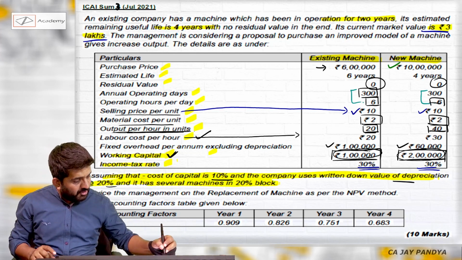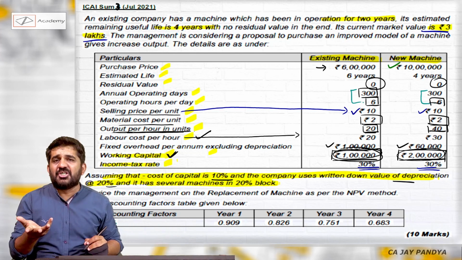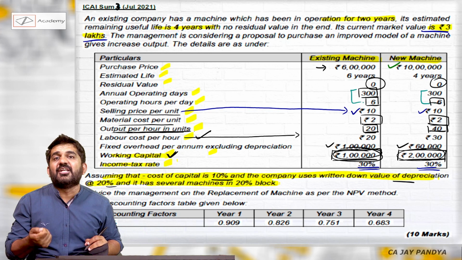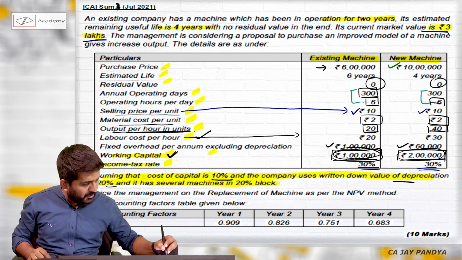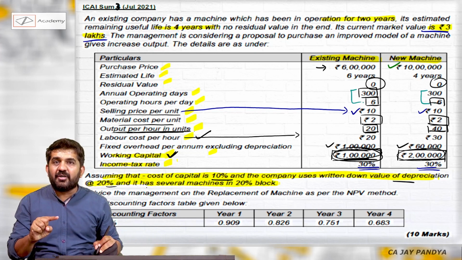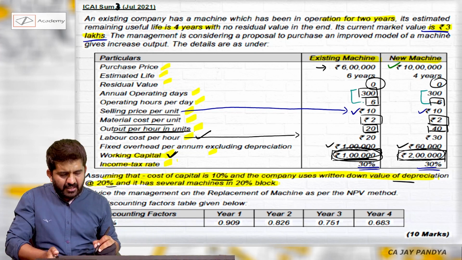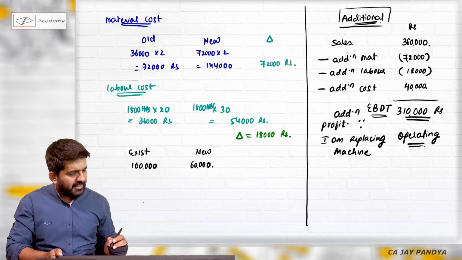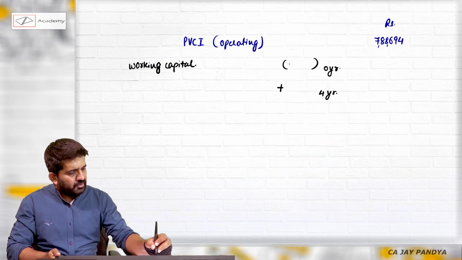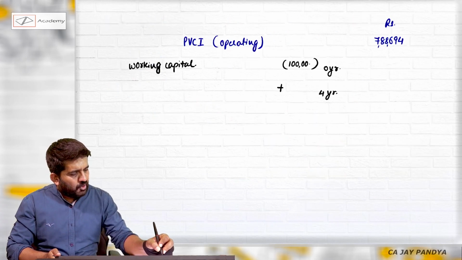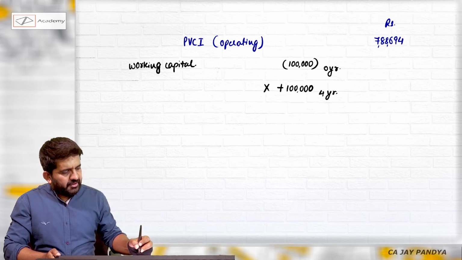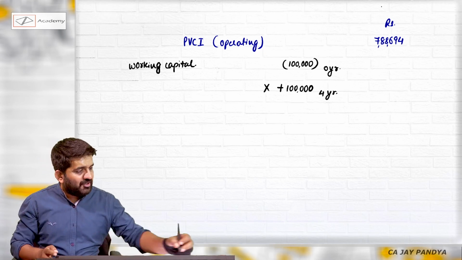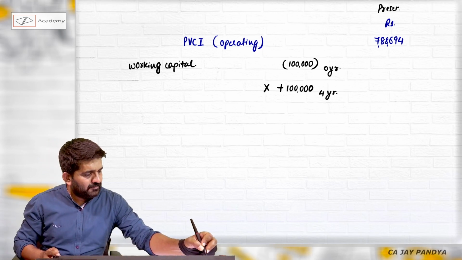Sir, we will not be getting this 1 lakh back. That is considered because we are considering only the additional working capital, that is 1 lakh rupees. Today we are not going to invest this 1 lakh, so we need to invest only an additional 1 lakh, and at the end of 4th year I'll be getting 1 lakh rupees back. So 1 lakh will be a cash outflow at the end of 0 year, and 1 lakh will be a cash inflow at the end of 4th year. So for this 4th year I need to find out a present value.